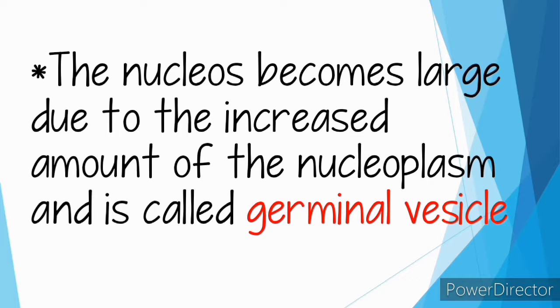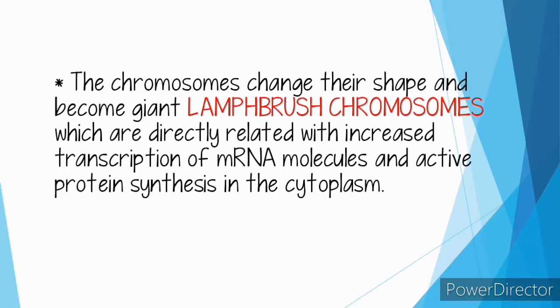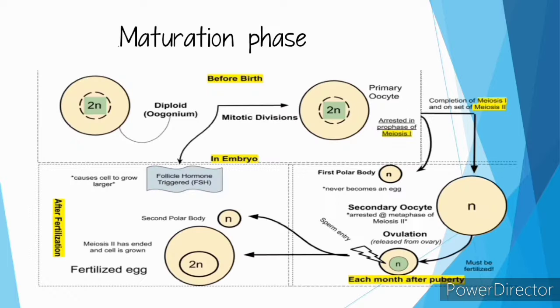The chromosomes change their shape and become giant lampbrush chromosomes, which are directly related with increased transcription of mRNA molecules and active protein synthesis in the cytoplasm. Now the maturation phase. Let's see this so that we can understand.